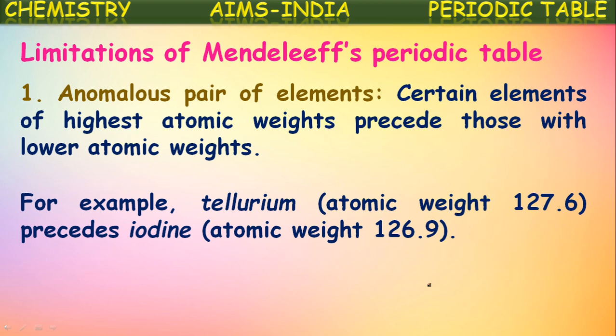For example, tellurium and iodine, as we just said. See, here tellurium has greater atomic weight than iodine, but it is written first to fit into the group where its properties are similar to the other elements.